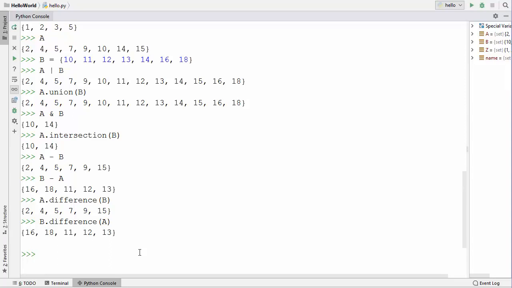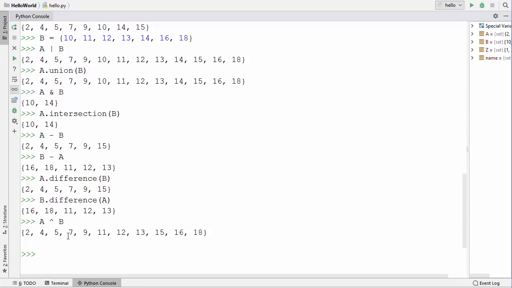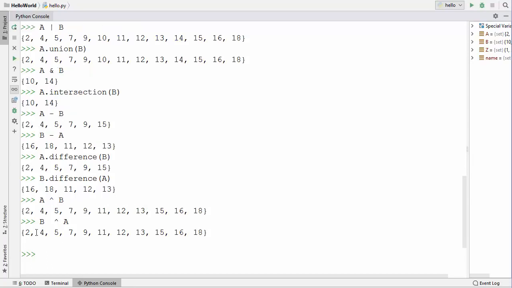So this is the symmetric difference, and you can find it using this cap symbol and then B. So A cap B, I don't know what is the exact name of this symbol, you can find out by yourself. When you do this, it's going to give you the symmetric difference between A and B. And when you do, for example, B cap symbol A, it's going to give you the same answer, because symmetric difference gives you the same answer. Whether you give A cap B or B cap A, the answer will always be the same.